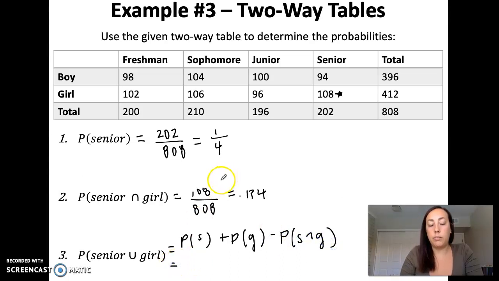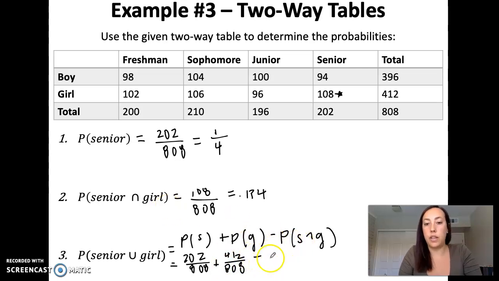We already calculated the probability of a senior. That was 202 out of 808. Okay, girl, we have 412 girls out of 808 people total. And then we'll subtract out the intersection, which we found in number 2, 108 senior girls out of 808 people total.